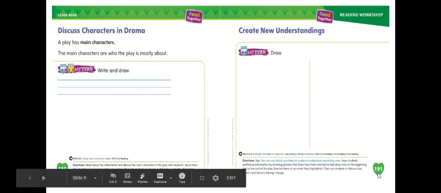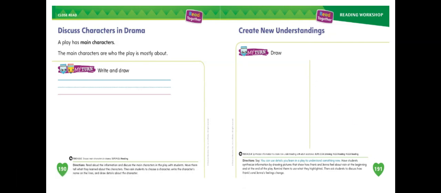The second page is 191. Now we are going to use details you learned in the play to understand something new. Now you're going to think about what you read in the story, and you're going to draw pictures to show us something about the story. So in this one, there's a line in the middle. The first picture you're going to draw is, how did Frank and Jenna feel about rain in the beginning of the play? And on this side, how did they feel about rain at the end of the play?